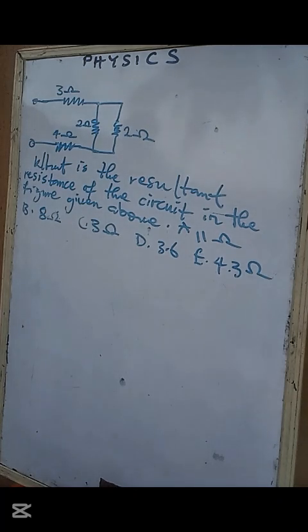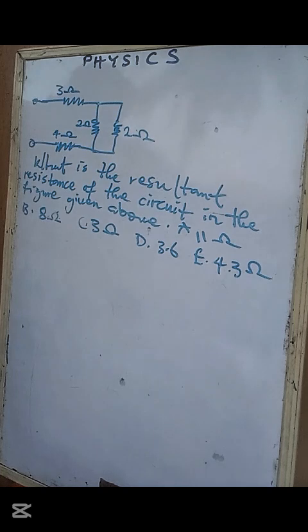Now, we have another question that we want to solve. The question says, what is the resultant resistance of the circuit in the figure given above? Resultant resistance simply means total resistance or effective resistance.